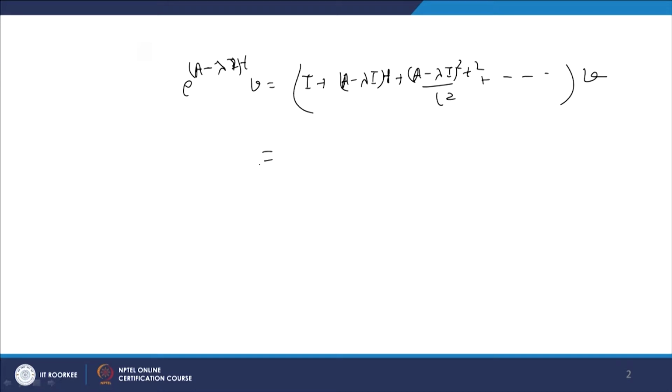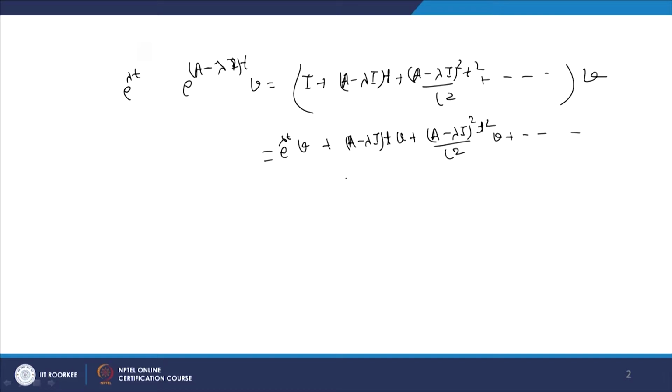Then if we write it as that, it is v plus (A minus lambda I) t v plus (A minus lambda I) whole square t square upon factorial 2 v and so on. So it is basically e to the power lambda t, so it is e to the power lambda t v, right.